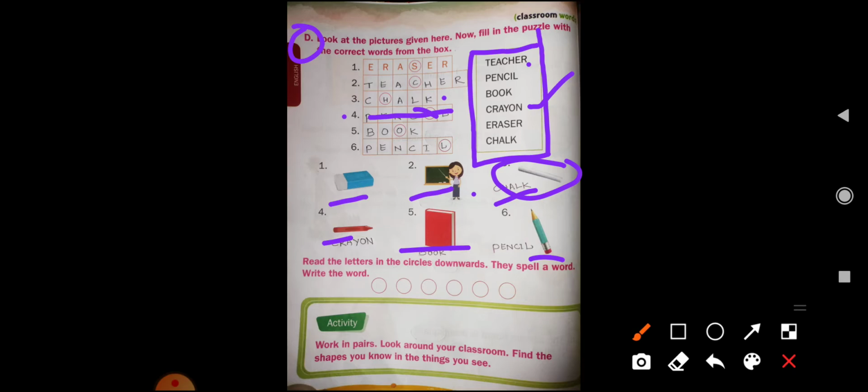Here we can see this is a book. Yes, BOOK. The spelling of book is BOOK. Yes, CHALK, chalk, TEACHER, teacher, then CRAYON, crayon, BOOK, book, and then the last one is pencil. Yes, PENCIL. So children, read the letters in the circle downwards.